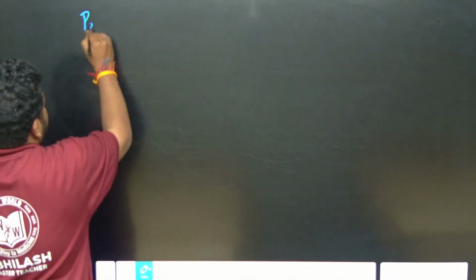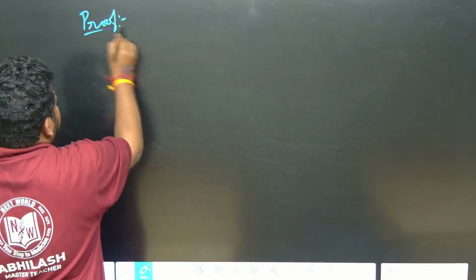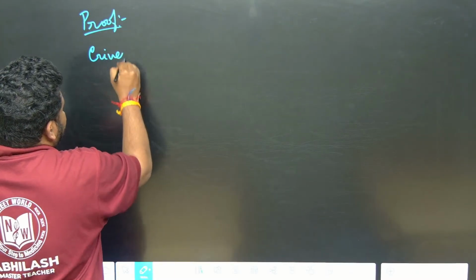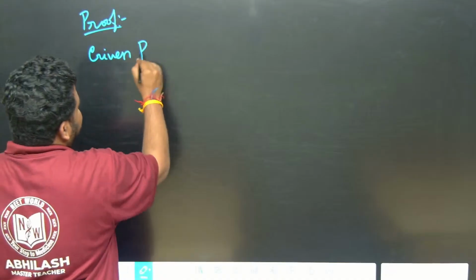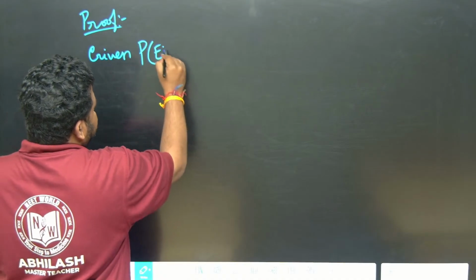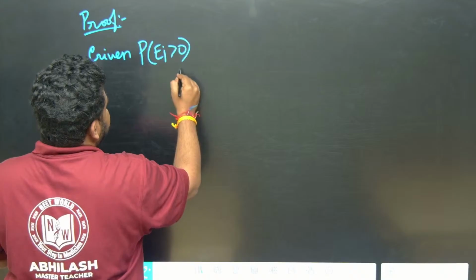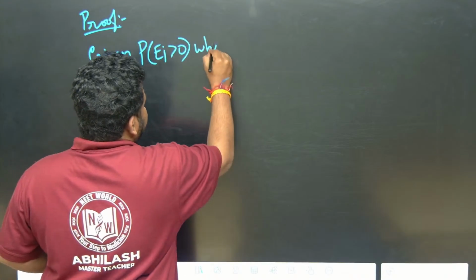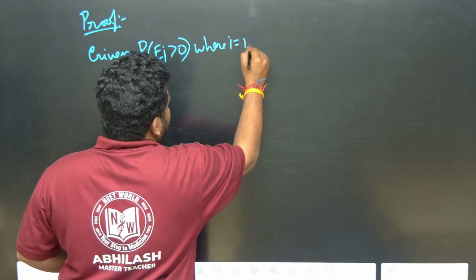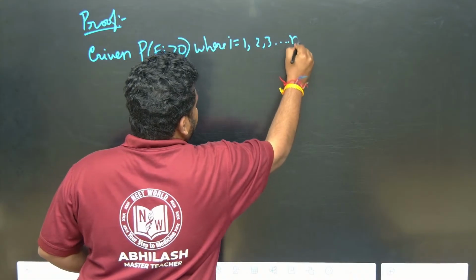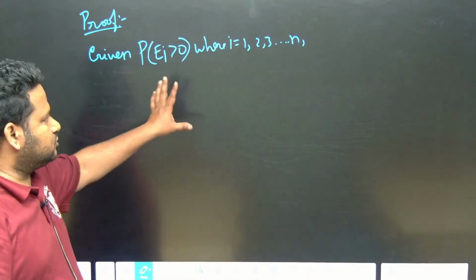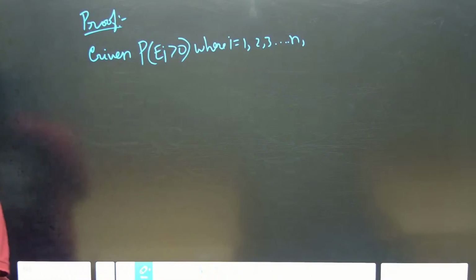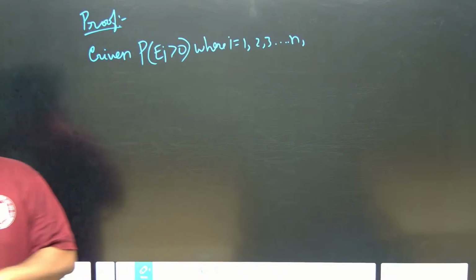So, proof. It is given that P(E_i) is greater than 0, where i is 1, 2, 3 up to n.